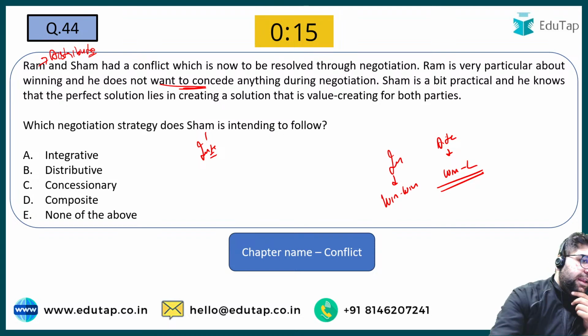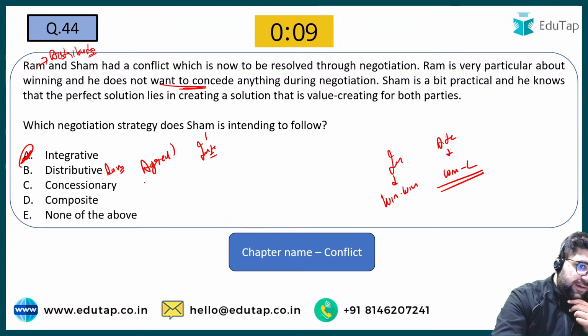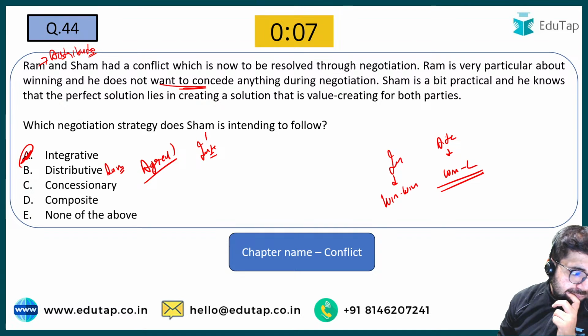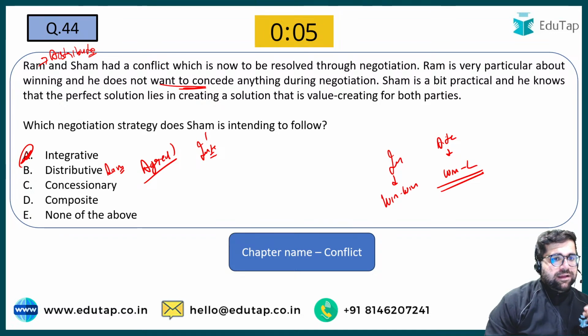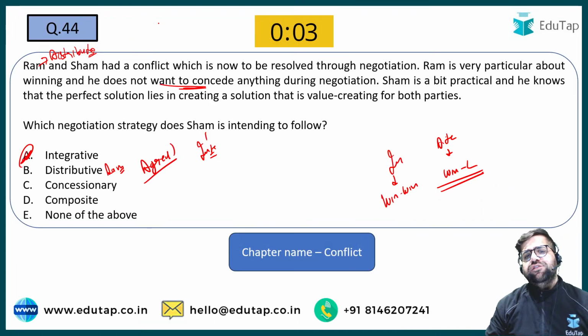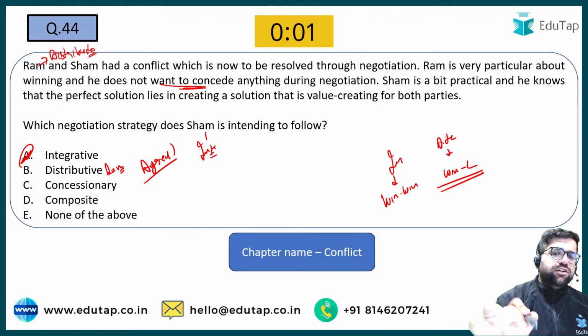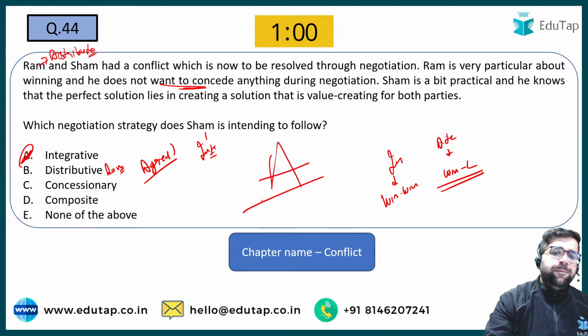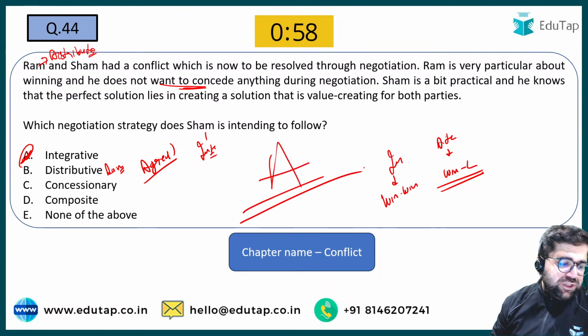It should be integrative, I think, for Sham, and for Ram it should be distributive. Agreed, my friends? Please tell me. Right? So I think the answer is given wrong in this particular PPT, but do not worry, I will correct it and I will post it on the PDF also. But according to me, the right answer of this question will be option number A.